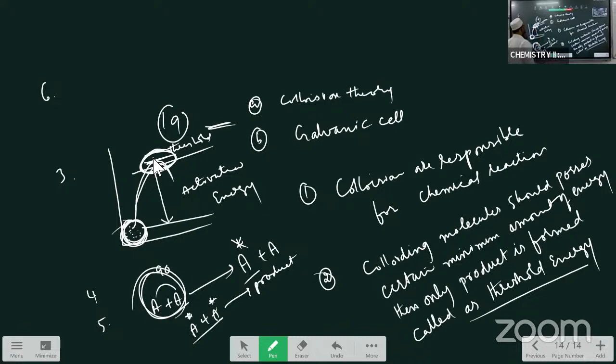Fourth postulate: the difference between the threshold energy and the energy of the general molecule is called activation energy. Next postulate, activated molecules are formed by the collision between general molecules. Next postulate, these collisions are very few in number when compared with the general collisions.